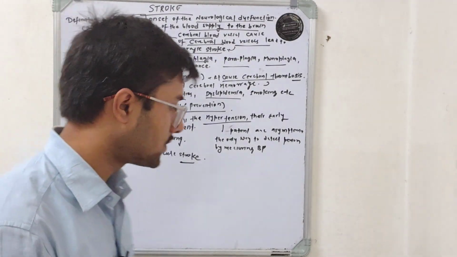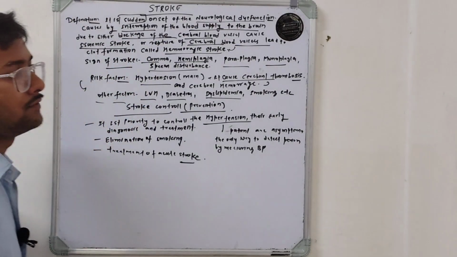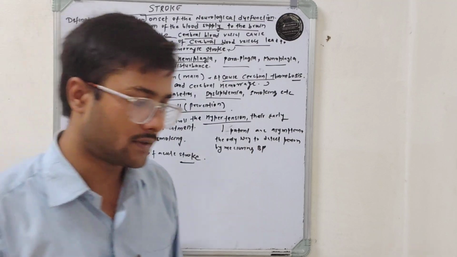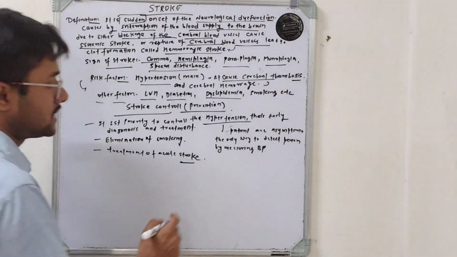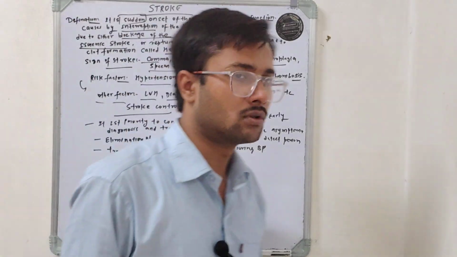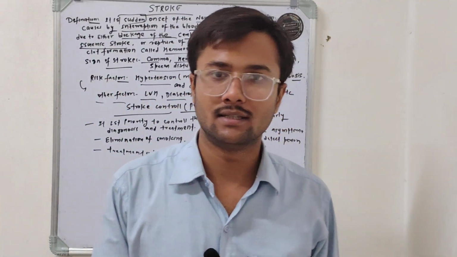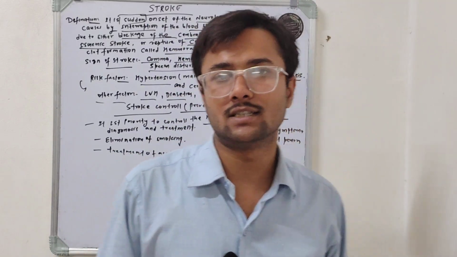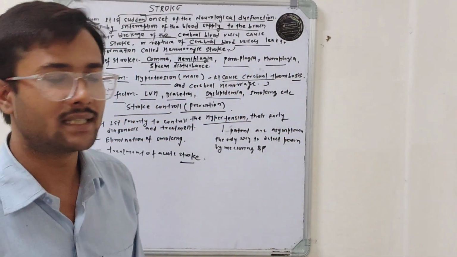Now, the stroke control program for the prevention of strokes. How do we prevent strokes? We basically prevent hypertension, because hypertension is the main cause of stroke. So how do we prevent hypertension? Most hypertension patients are asymptomatic, and if a patient is in an asymptomatic stage, they do not visit the hospital. So to prevent hypertension, we basically go for active surveillance.